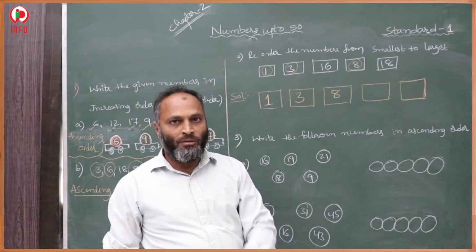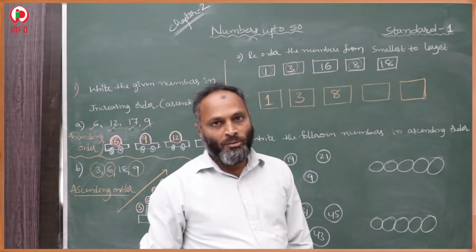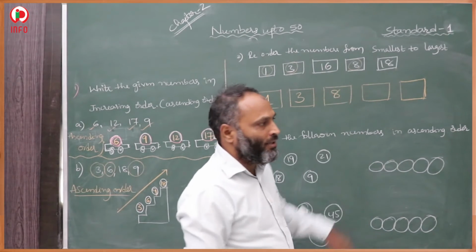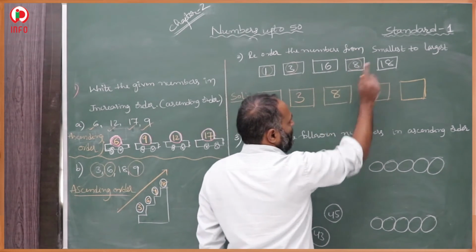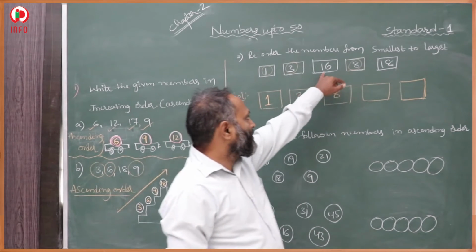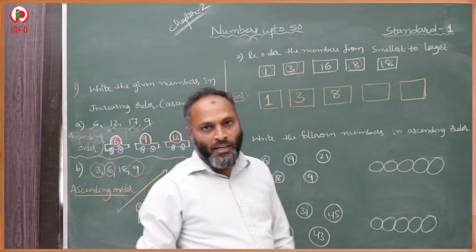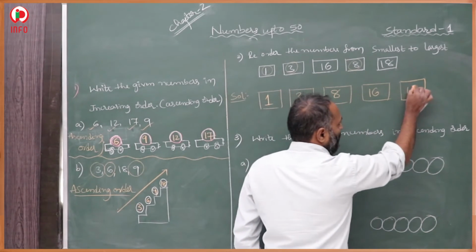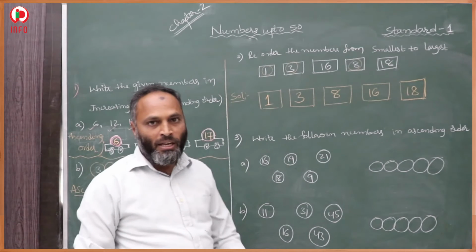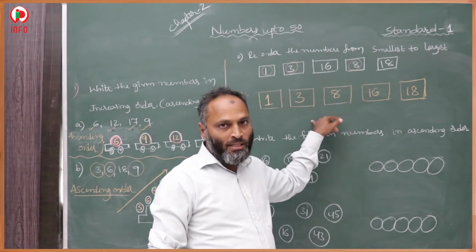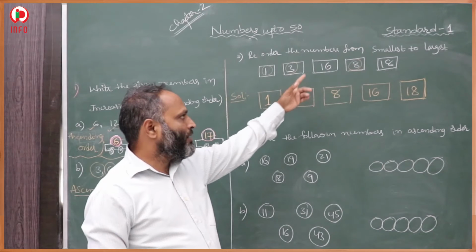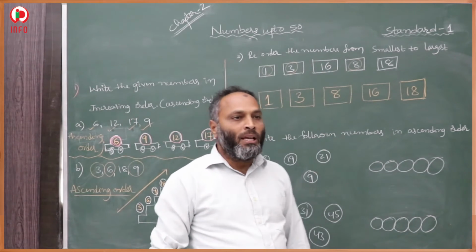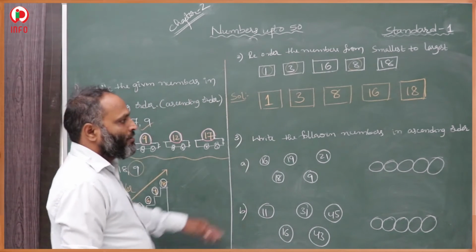Now single digit numbers are over. Now we go for double digit numbers. These 2 are two digit numbers. In the tens place, 1 and 1 are equal, so we go for the ones place. 6 and 8, 6 is smaller. It means 16 is smaller, then after that 18. In this way we have to rearrange, from smallest to largest. It is nothing but ascending order only.